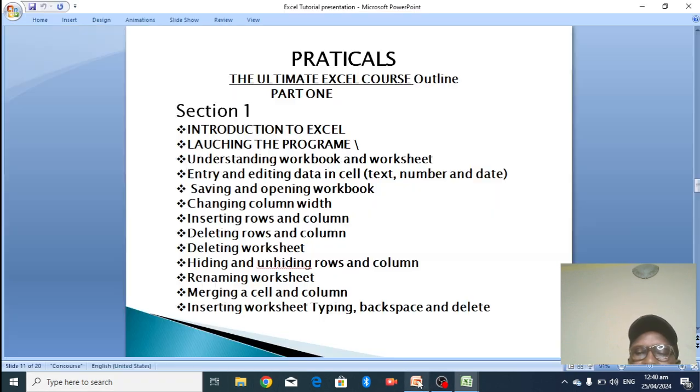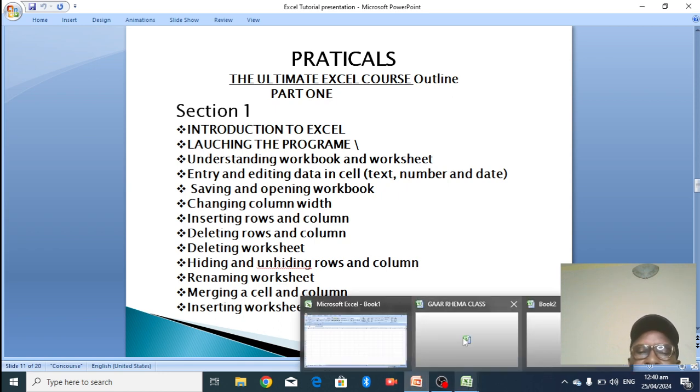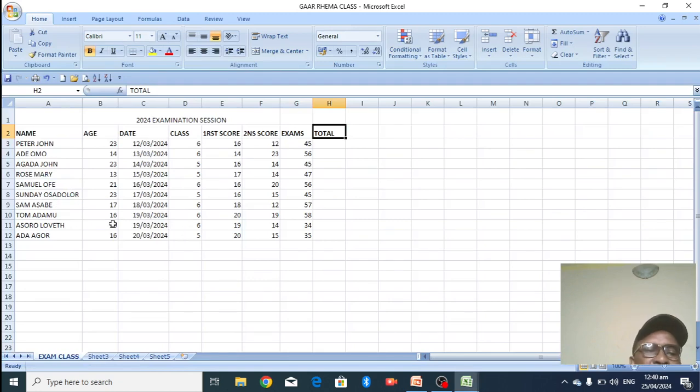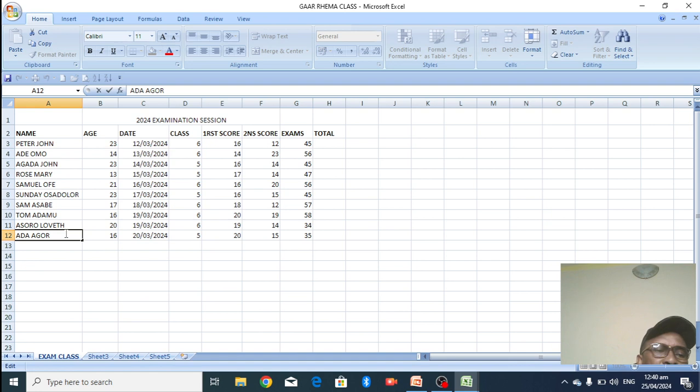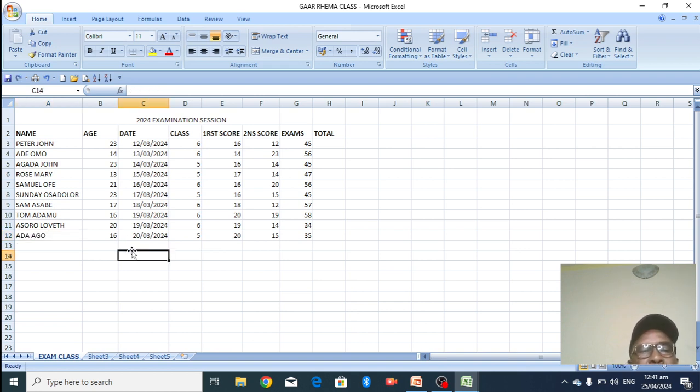The next one is typing, backspace and deleting. We know how to type right now. When you have made anything wrong, you can go back, click the cursor there and remove it with backspace, or you can delete. Come here and press delete on your row. So that's not what I want. Put it back. So that is it.